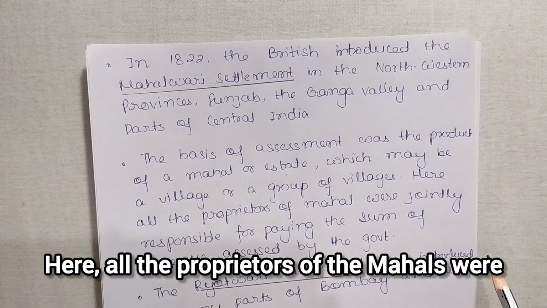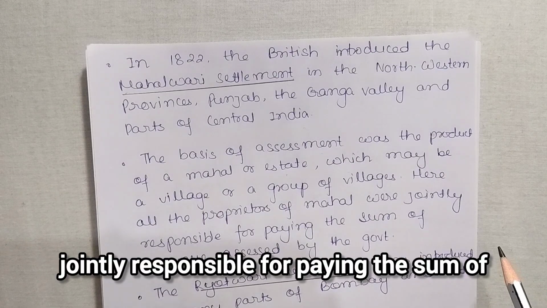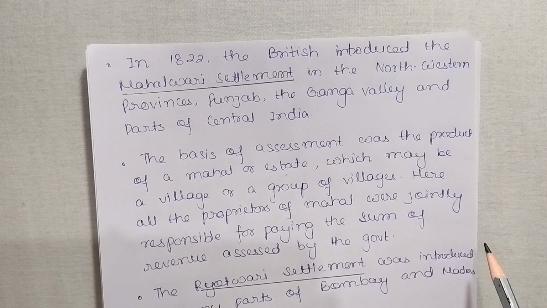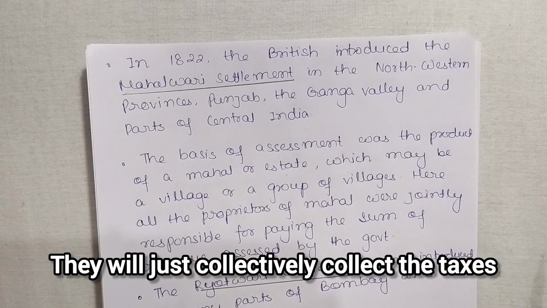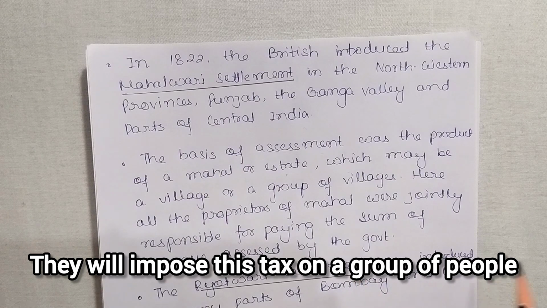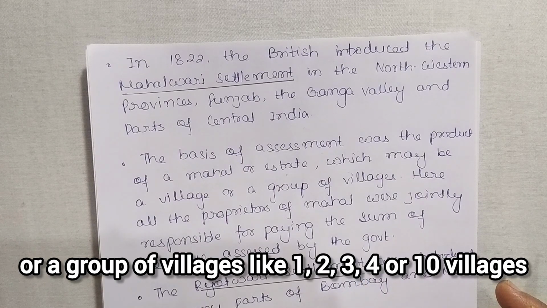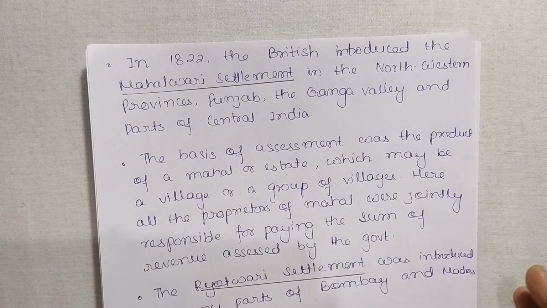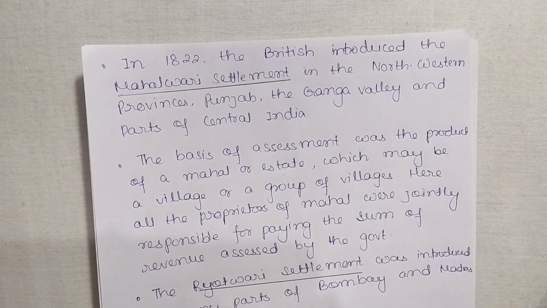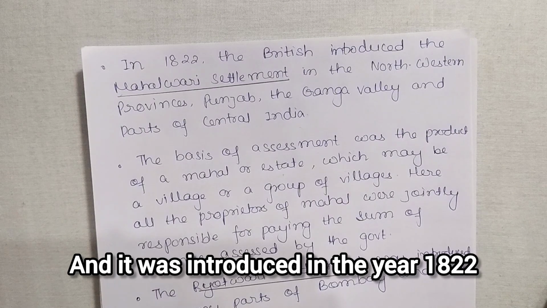Here, all the proprietors of the mahals were jointly responsible for paying the sum of revenue assessed by the government. So, what happened? They would collectively collect the taxes. They would impose this tax on a group of people or a group of villages, like 1, 2, 3, 4, or 10 villages, and then they all had to pay the sum of revenue together to the government, okay? And it was introduced in the year 1822.